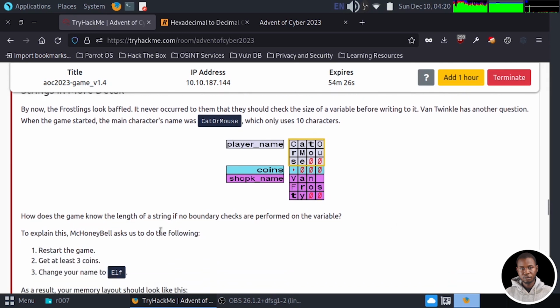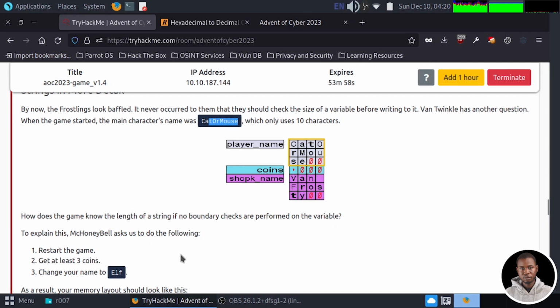So we have another scenario. By now, the Frostlings look baffled. It never occurred to them that they should check the size of a variable before writing to it. Van Twinkle has another question: when the game started, the main character name was cat or mouse, which only used 10 characters, which is what we're seeing here. How does the game know the length of the string if no boundary checks are performed on the variable?